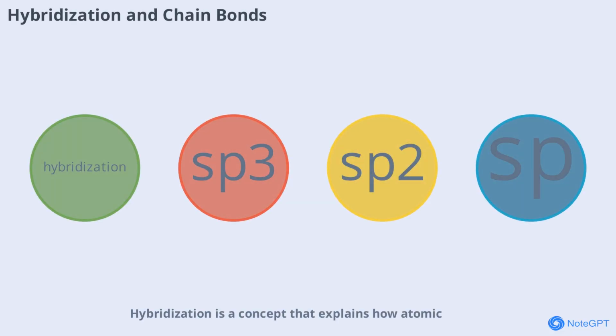Hybridization is a concept that explains how atomic orbitals mix to form new orbitals for bonding. In carbon chains, sp3 hybridization leads to single bonds, sp2 to double bonds, and sp to triple bonds. This theory helps explain the shapes and angles of organic molecules, providing insight into their three-dimensional structures.